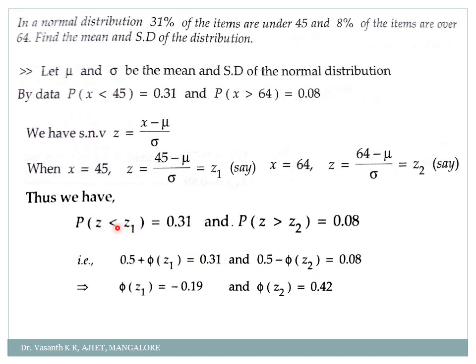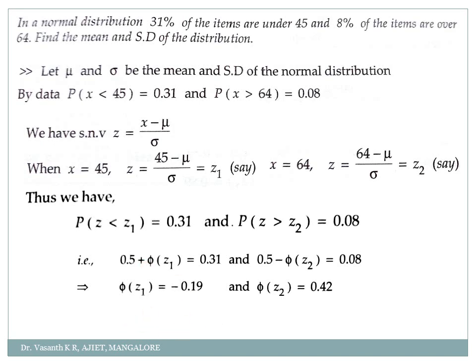See, z less than z1 means it is always 0.5 plus phi of z1. Greater than z2 means, if it is greater, you have to subtract 0.5. Okay, I'll tell you a simple way. If it is less, you have to add 0.5. Very simple concept: if it is less than, you add 0.5. Even in the previous problems also, if it is greater you subtract, 0.5 minus. If it is less, 0.5 plus.